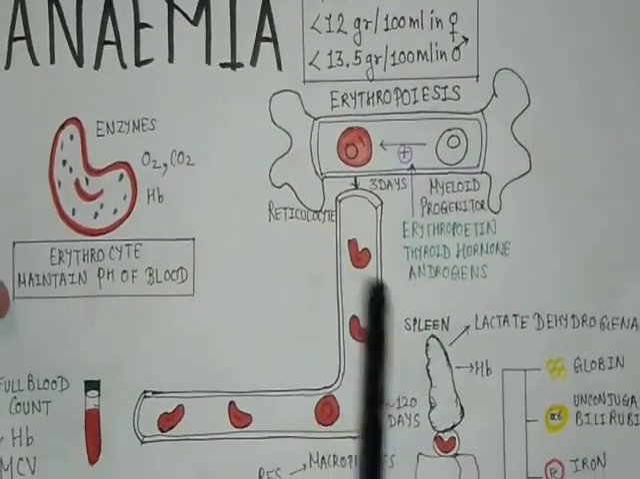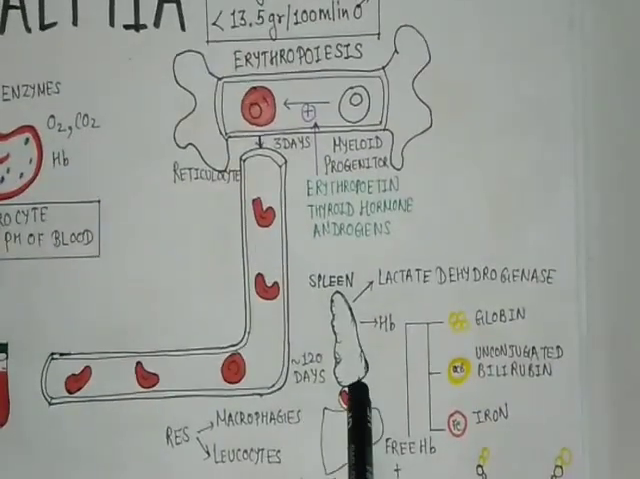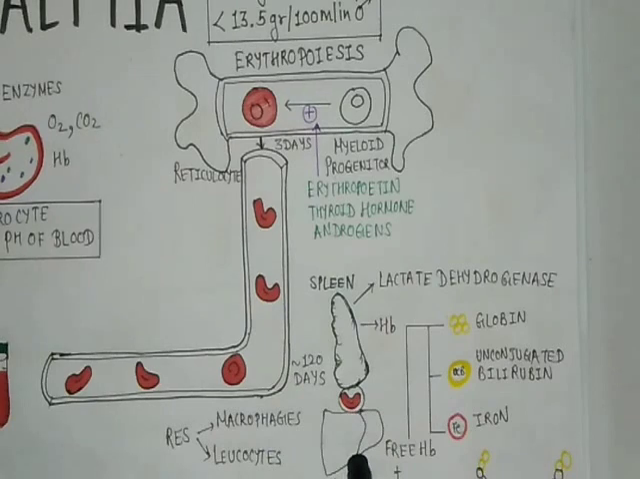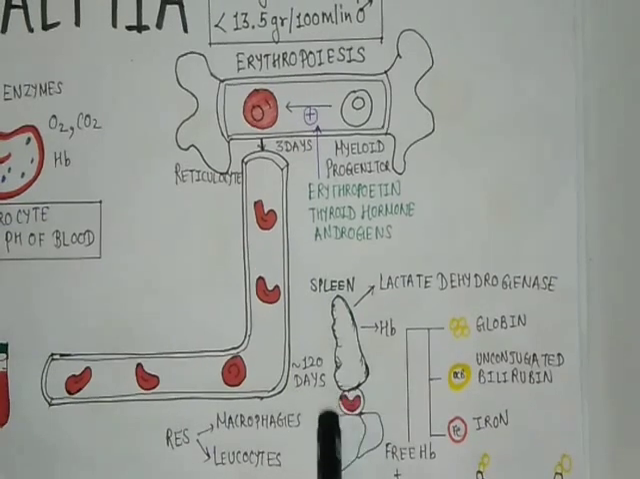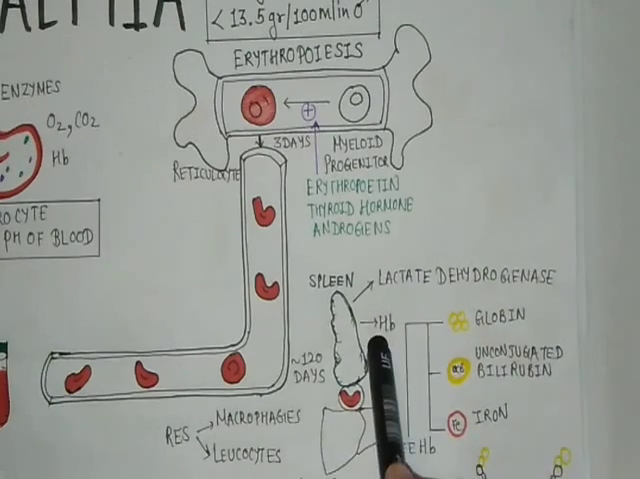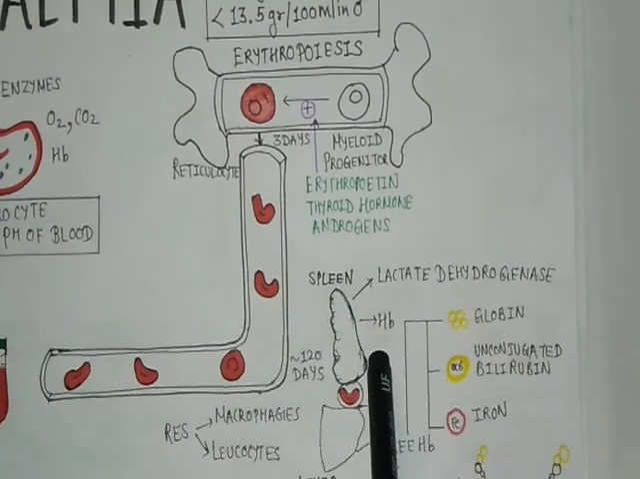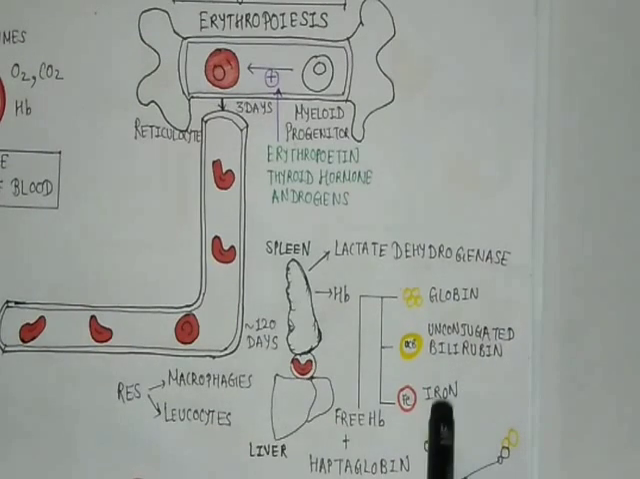These RBCs then circulate through the body, and after 120 days, they all gather in the spleen and liver. These both are parts of the reticuloendothelial system, which contains macrophages and leukocytes which destroy the RBCs and release lactate dehydrogenase and hemoglobin in the blood. This hemoglobin further gets divided into globin, unconjugated bilirubin, and iron. Some of the hemoglobin remains free and gets combined with the haptoglobin present in the plasma.